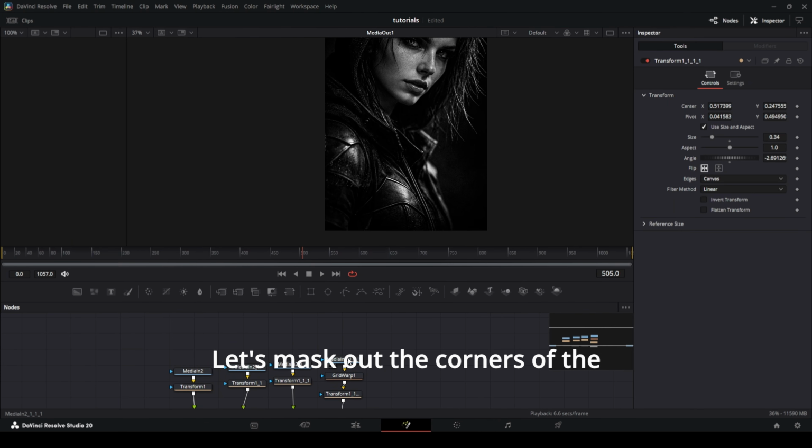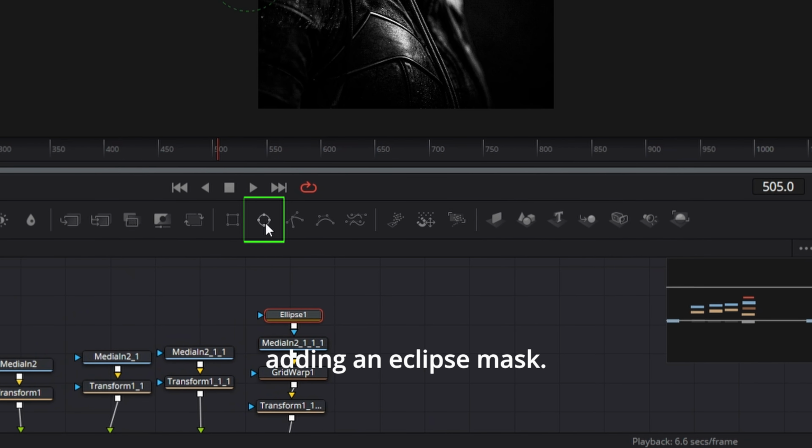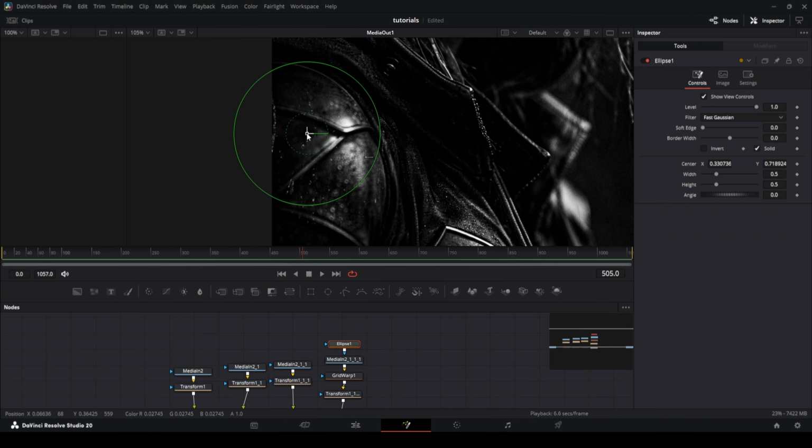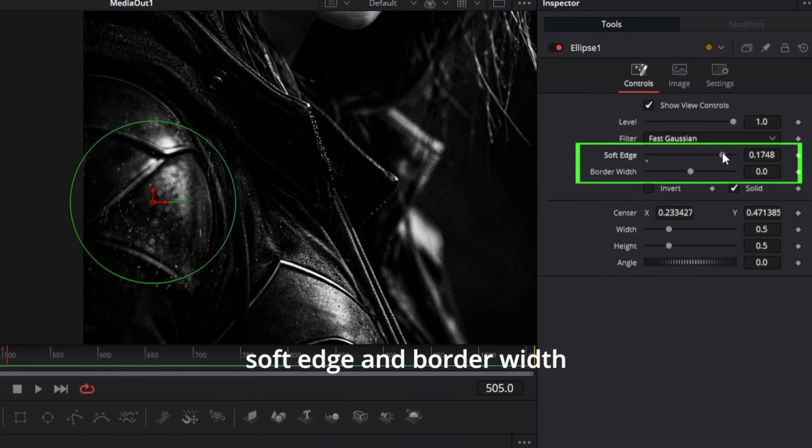Let's mask out the corners of the raindrop videos by adding an ellipse mask. Play around with the soft edge and border width.